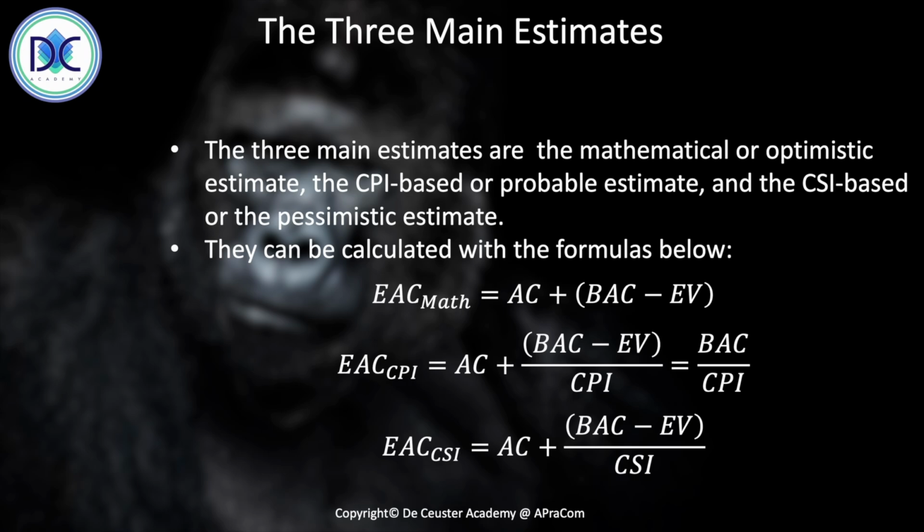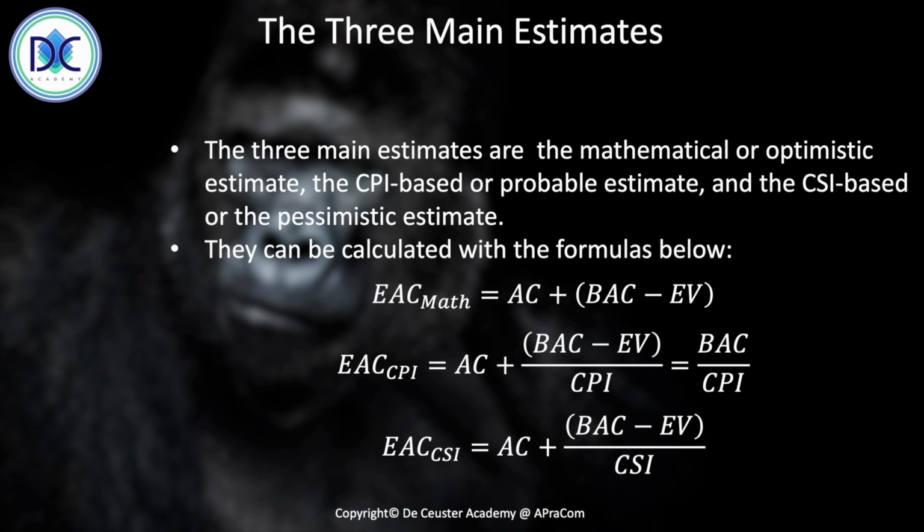And then we have the CSI-based estimate. So now we are assuming that the future performance will be equal to the CSI, and we divide the remaining value to be earned by the CSI. So these are the three formulas.